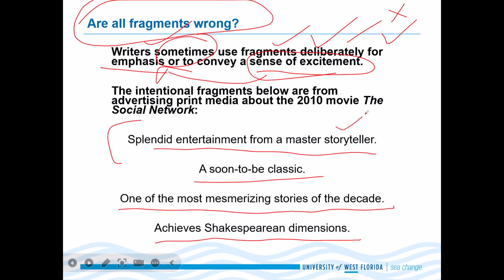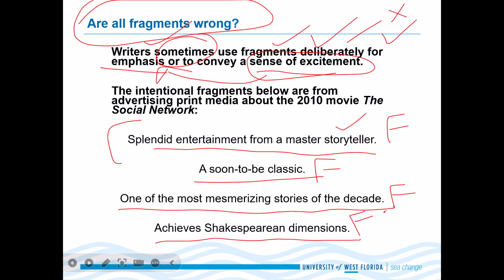All these are fragments. The writer wants to grab your attention very quickly, writing as few words as possible, so that you can read it fast and get the message.